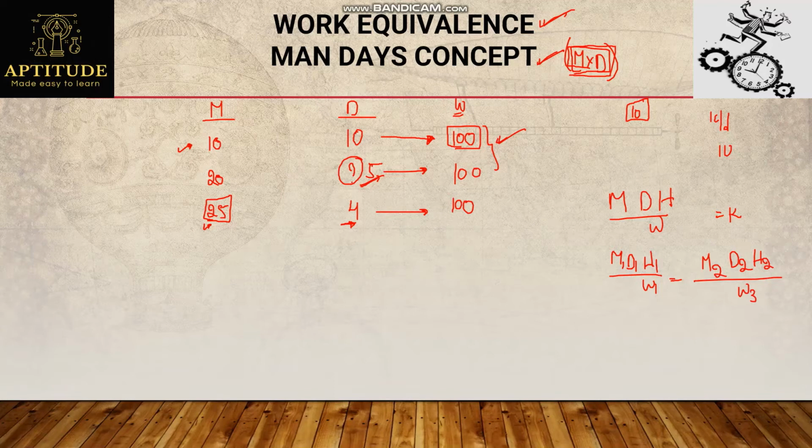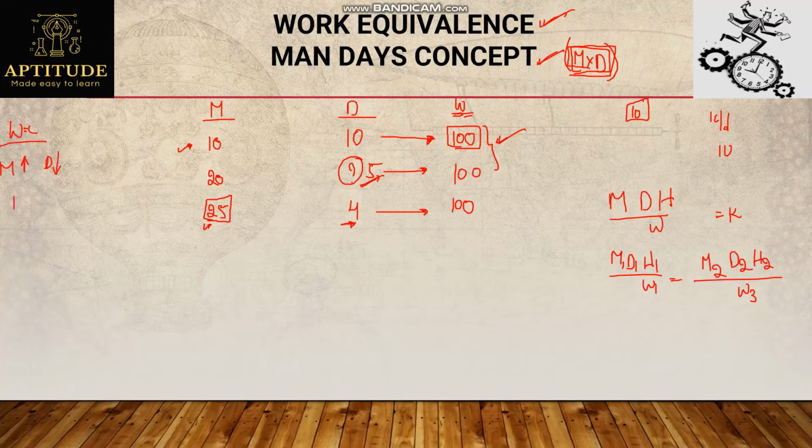And how do we derive this formula? Simply by taking directly and inversely proportional relations. Observe here, if men is increasing, number of days is decreasing, right? Keeping the work constant, if men increases, the number of days to perform the work decreases, right?